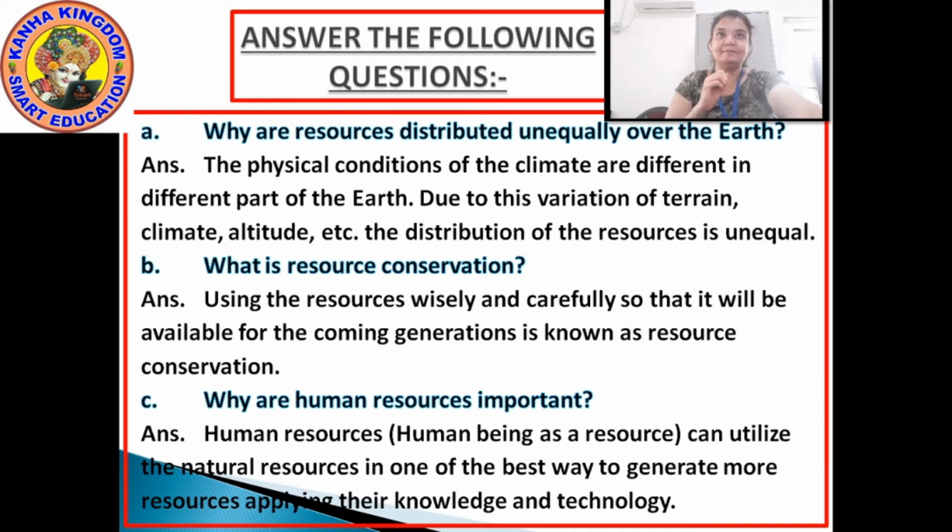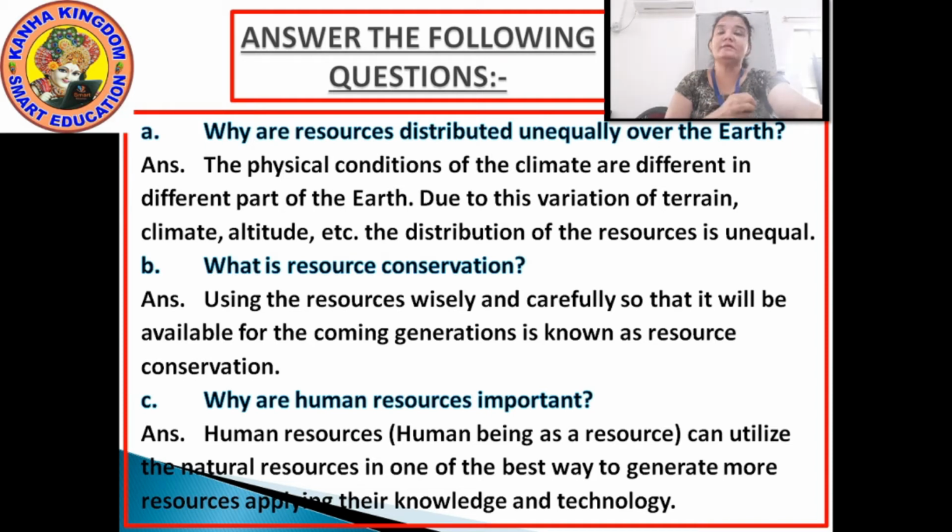Answer to this is, the physical conditions of the climate are different in different parts of the earth. I repeat again, the physical conditions of the climate are different in different parts of the earth.